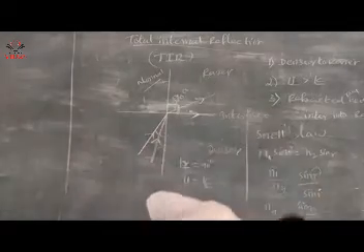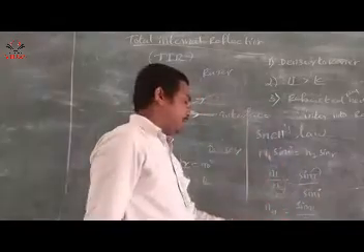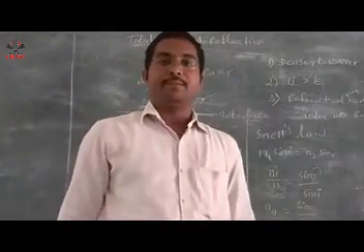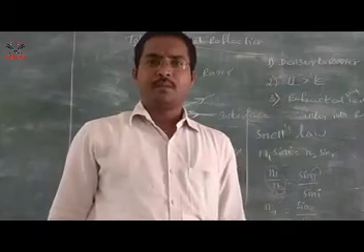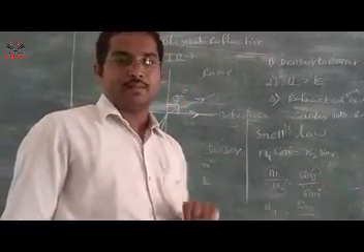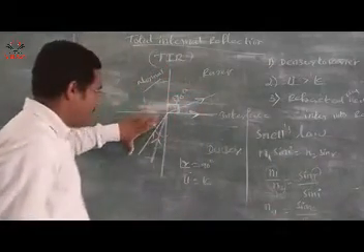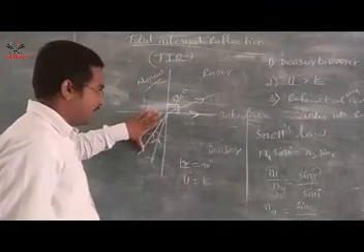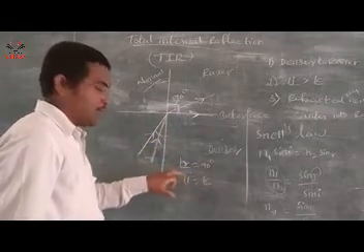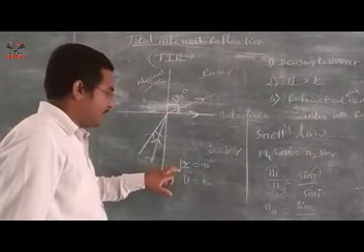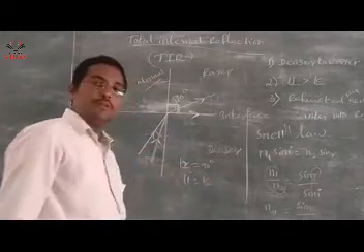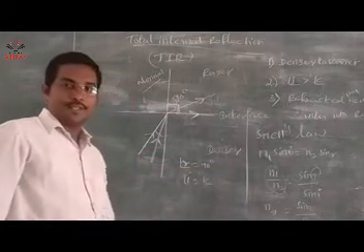So what is the relation between refractive index and the critical angle? n is equal to 1 by sin C. This is the relationship with the critical angle. So we know very well now the critical angle. The critical angle is equal to the angle of incidence. When the angle of incidence is equal to the critical angle, the refracted ray is 90.